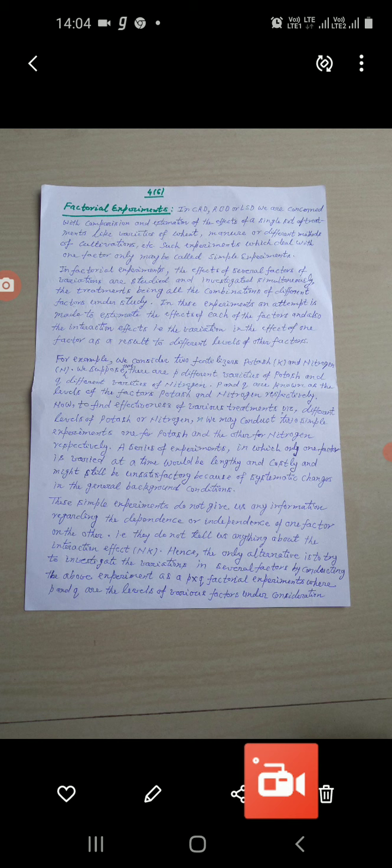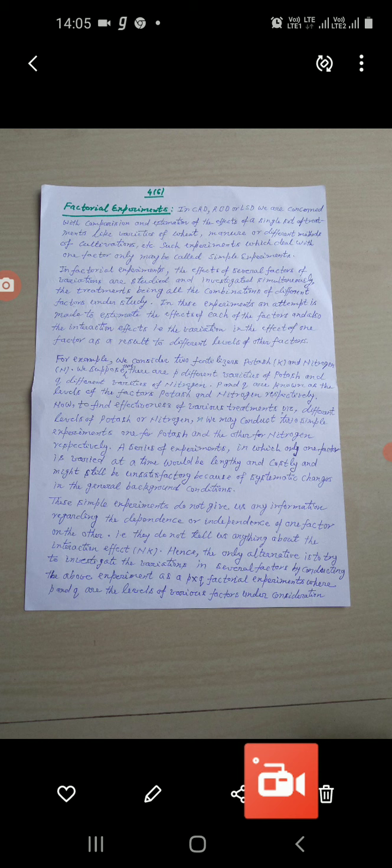Now to find effectiveness of several treatments, that is different levels of potash or nitrogen, we may conduct two simple experiments, one for potash and other for the nitrogen respectively.